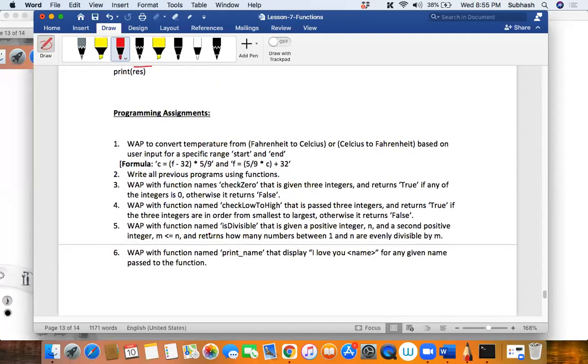And now programming assignments, right? So fine. We'll discuss this in a while. Before that, let us see what this is doing.